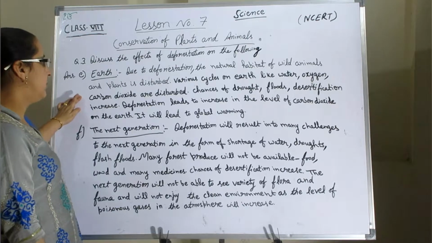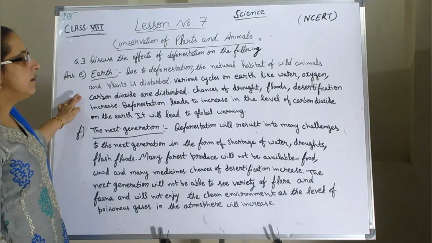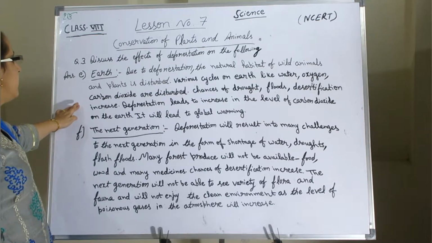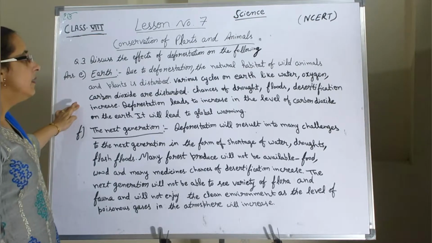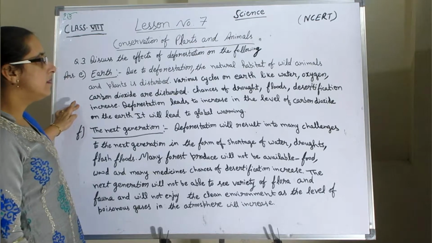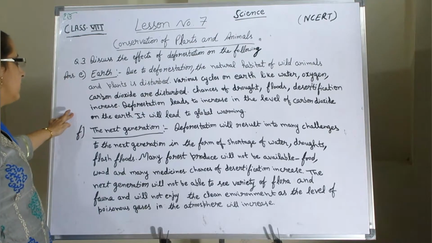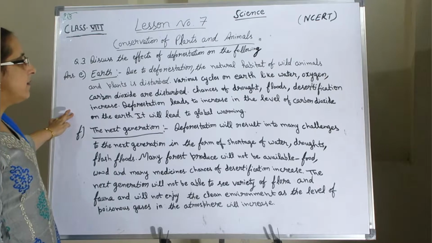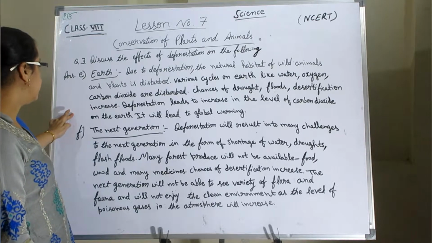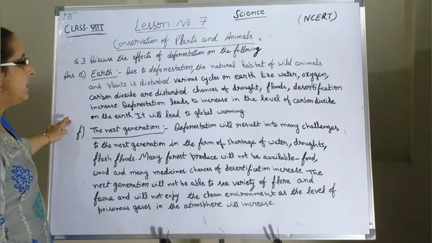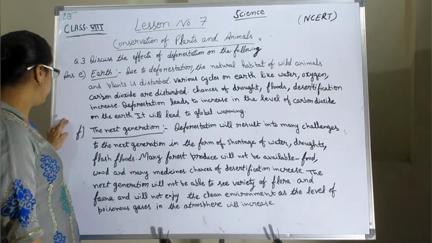is disturbed. Various cycles on earth like water, oxygen, carbon dioxide are disturbed. Chances of drought, floods, desertification increase. Deforestation leads to increase in the level of carbon dioxide on the earth. It will lead to global warming.